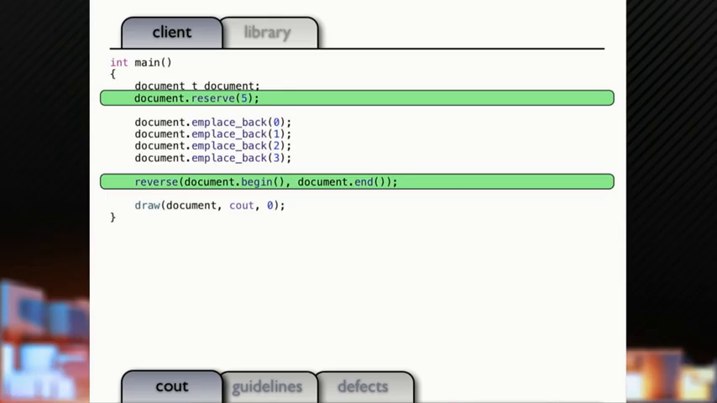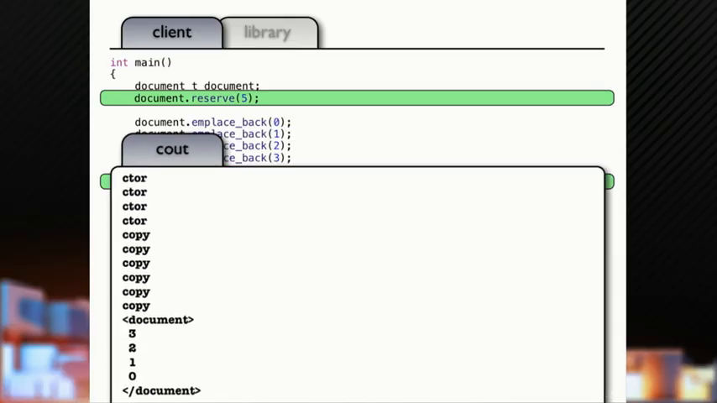What I did is I reserved 5 elements. That's so that we don't get noise from growing our vector. And then I'm going to call an algorithm down there to reverse, which is going to swap things around in the vector. So, are we going to get copies? Anybody? Copies? No copies? People are thinking, yeah, we get a lot of copies here.